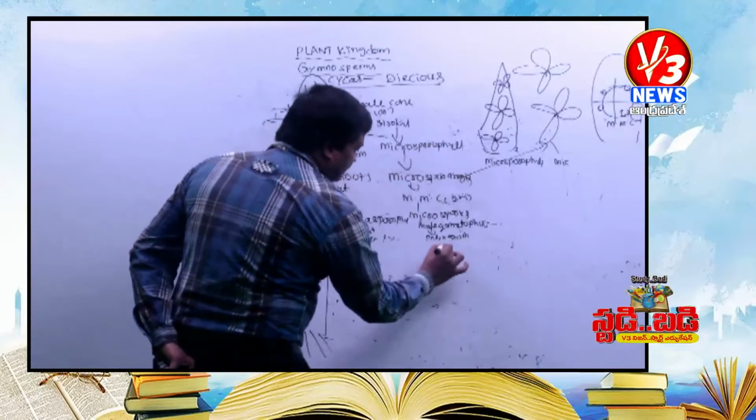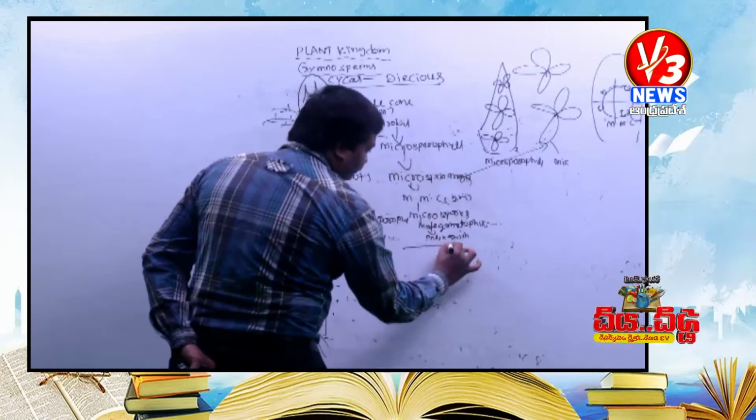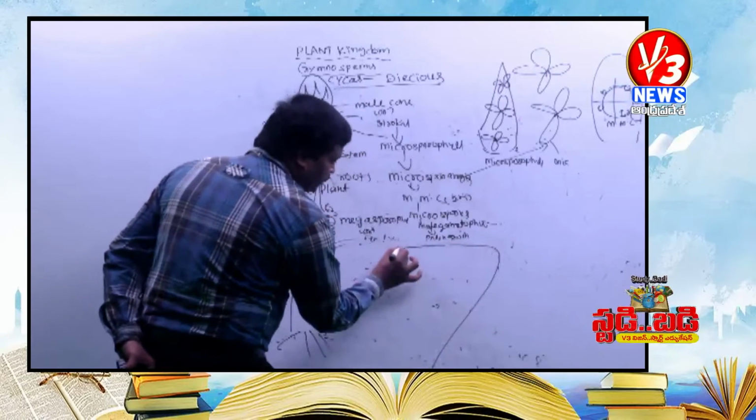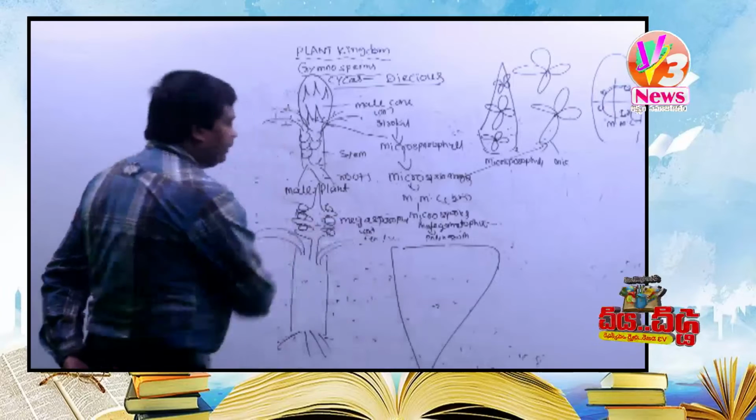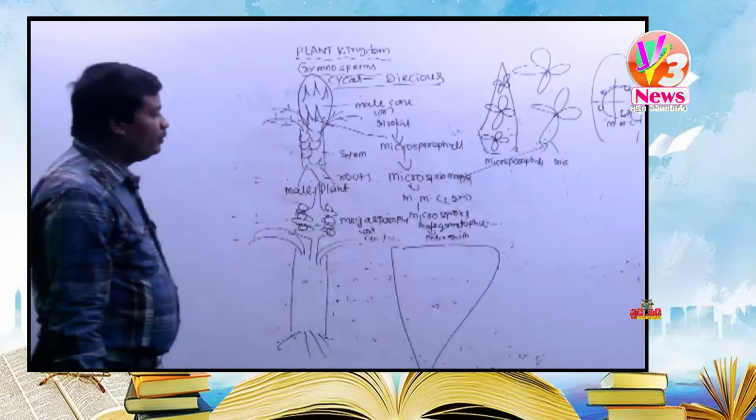For example, this is the ovule. The megasporophyll bears 2 to 8 ovules.